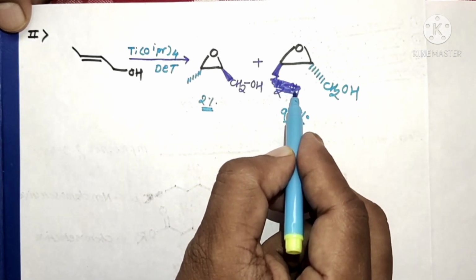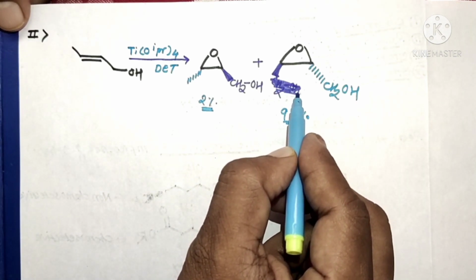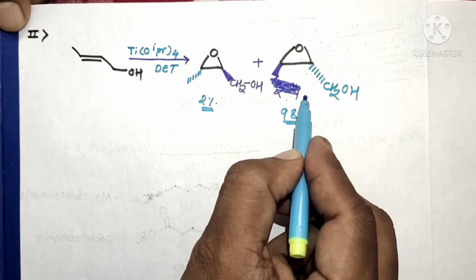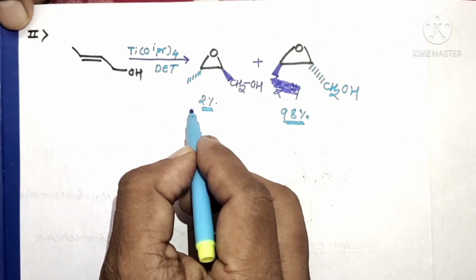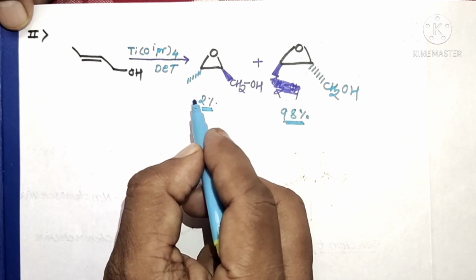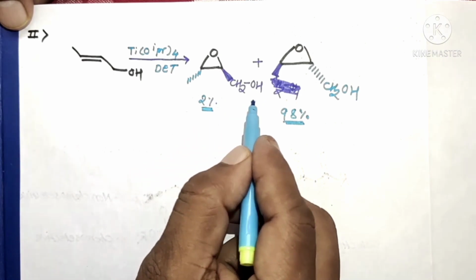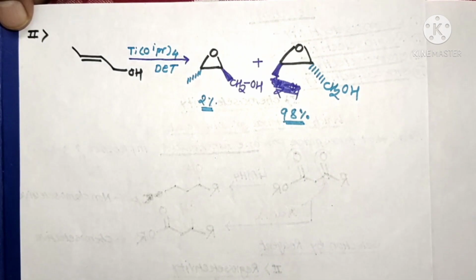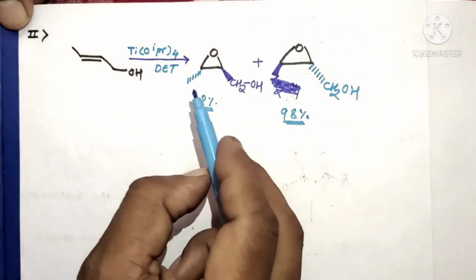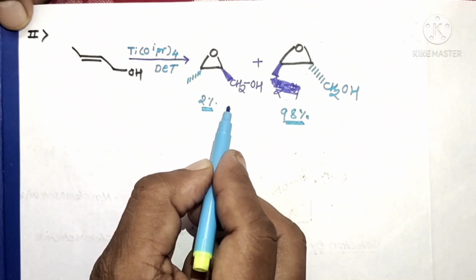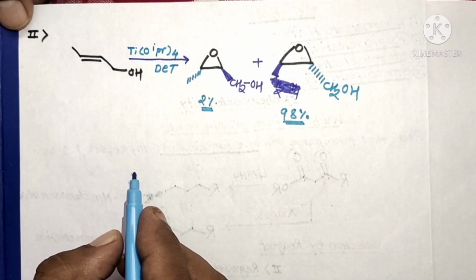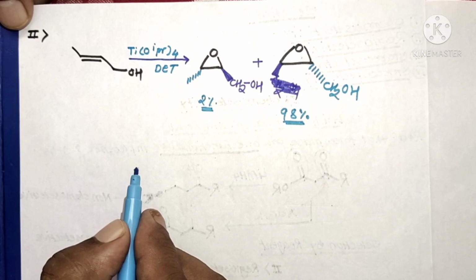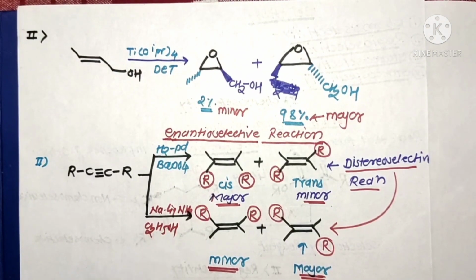That means one of the stereoisomers has a major composition and the other has a very minor composition of the product. Here there is formation of enantiomeric pairs, therefore both examples are known as enantioselective reactions.